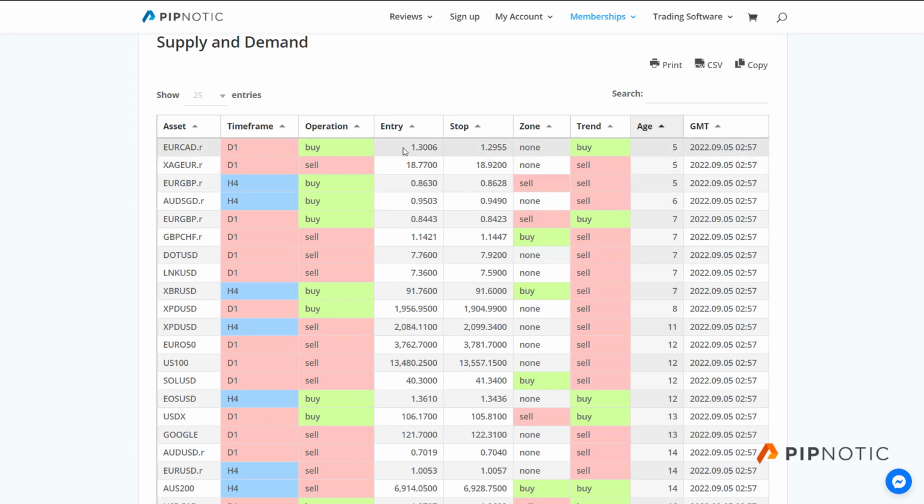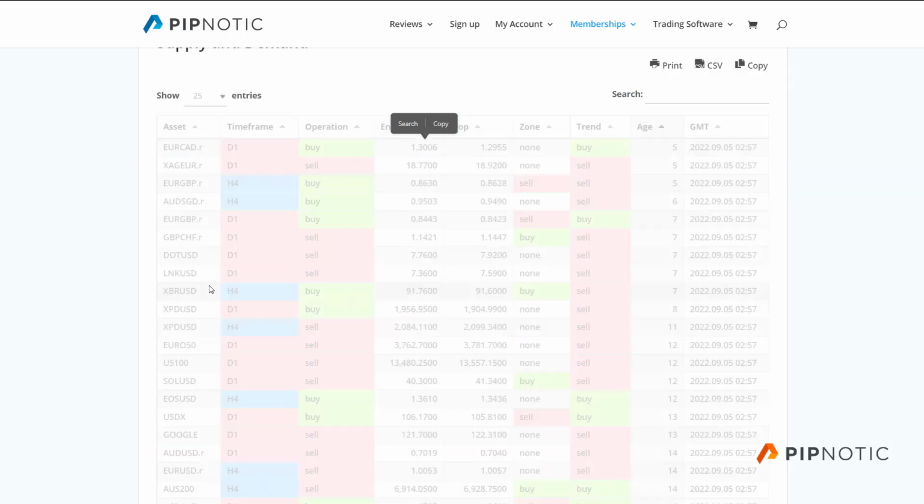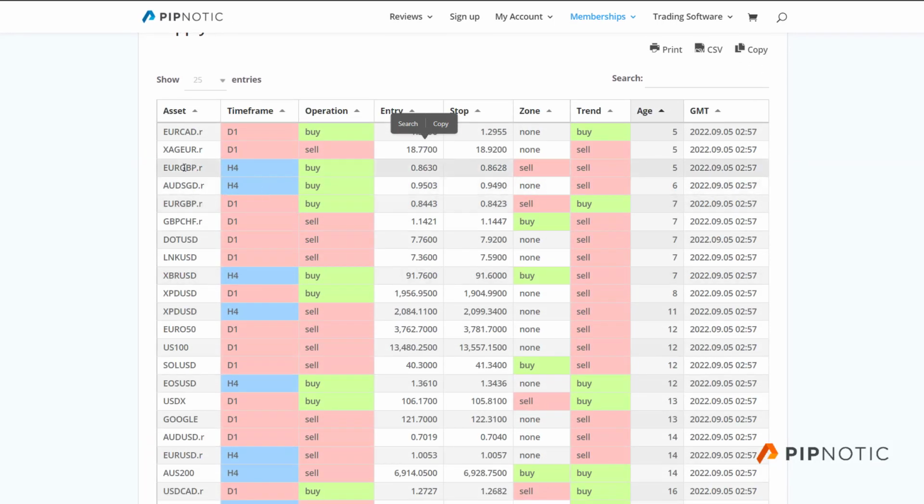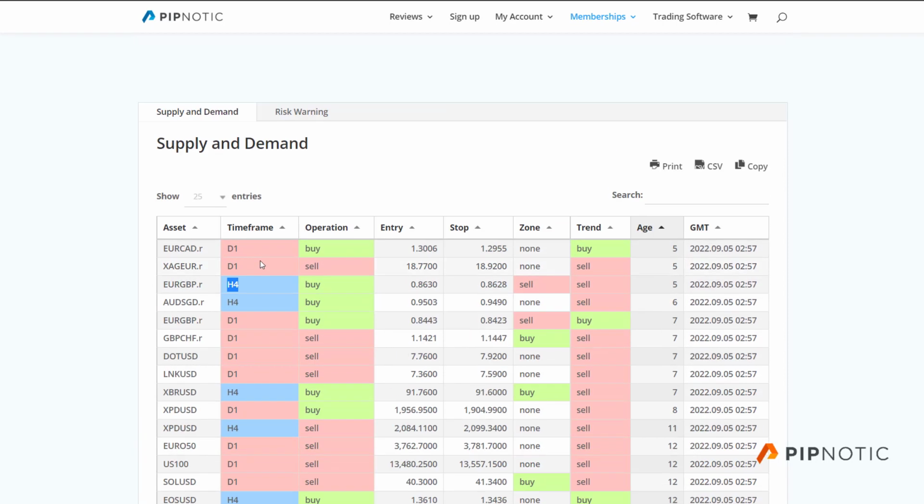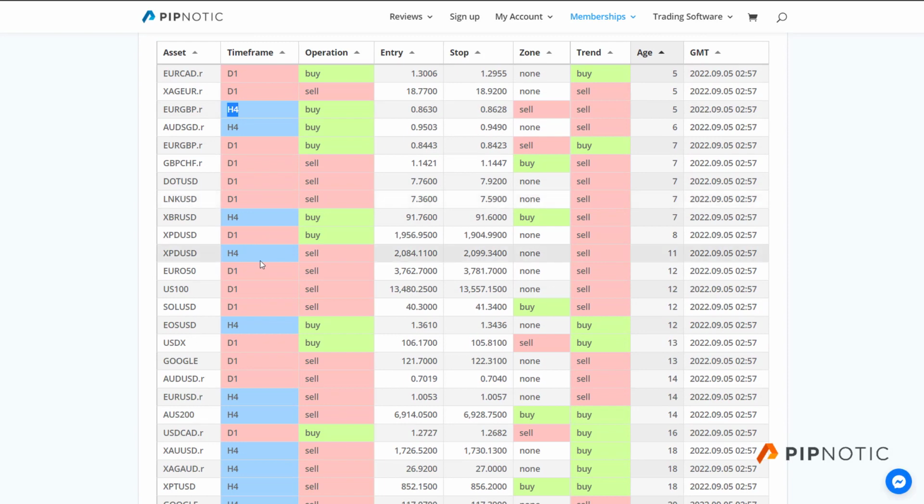And so from around the 1.3 price for the euro Canadian dollar, once prices rally up to this price point, then they are likely to sell off for short to medium term. And then we do this for many different asset prices and time frames. We have for the daily chart, for the 4-hour chart, and we also have for the hourly chart. And I'm just doing some development on the dashboard as we speak, which is why we do not have the hourly chart. But for the time being, we have this. But they are updated every few minutes, and you will find the updates in here.